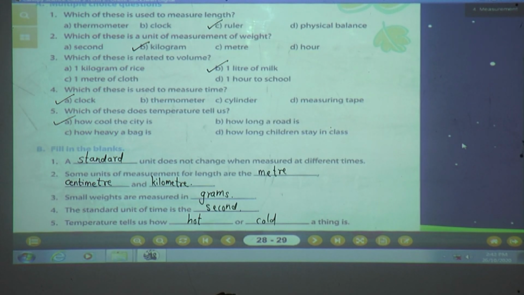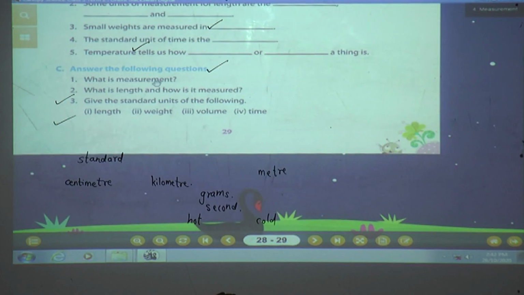Now we will see the C question. What is the C question? What is measurement, students? Measuring the size or amount of something is called measurement. And what is length and how is it measured? Length is how long an object is and it is measured by using rulers or measuring tapes.